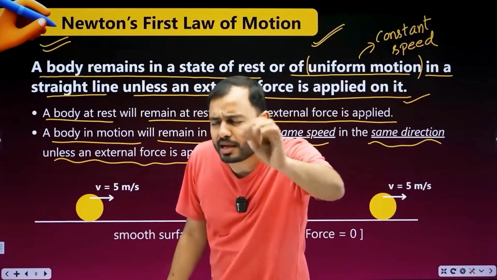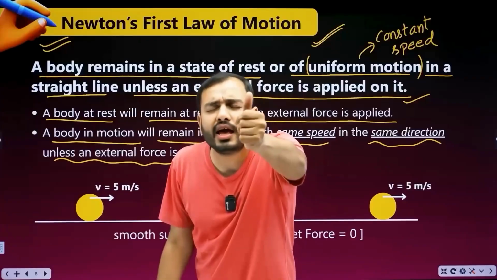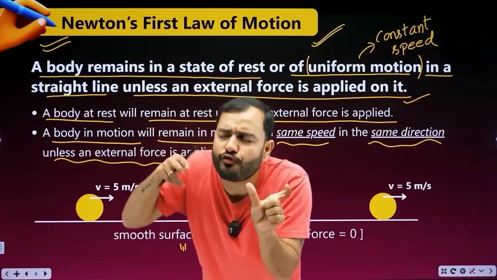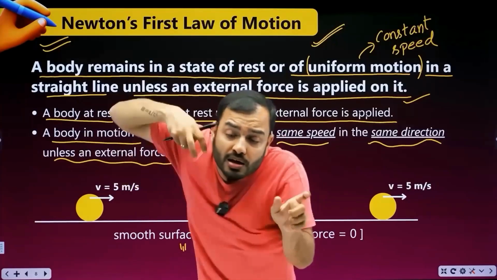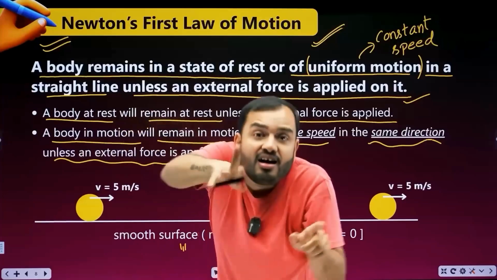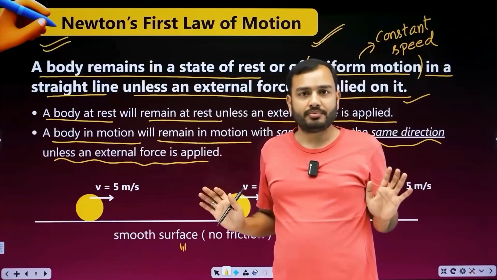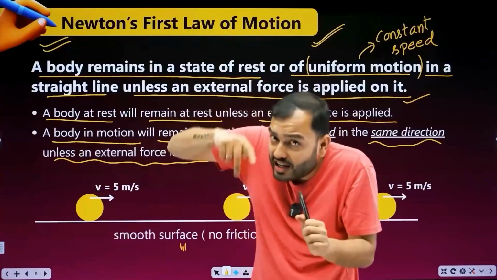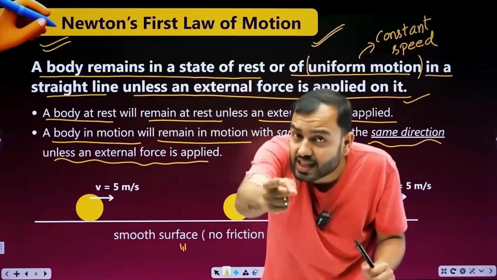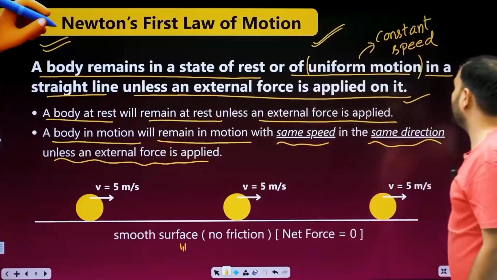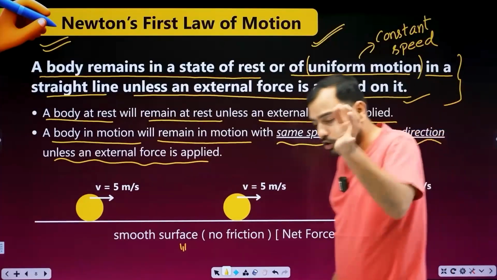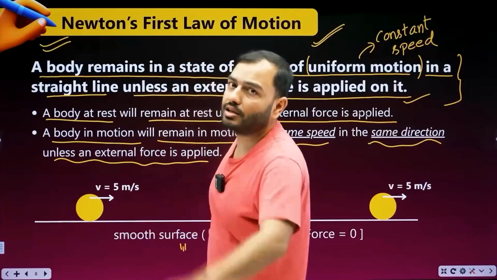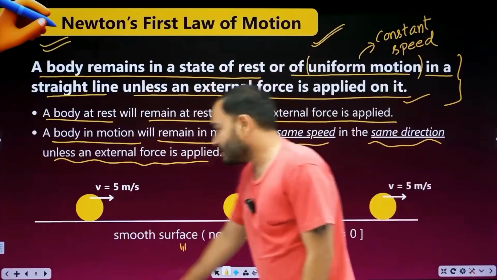Newton's first law, say it with me. An object remains in a state of rest or of uniform motion, uniform meaning same speed, along a straight line unless an external force is applied. What is at rest will remain at rest. Whatever is moving at a certain speed will keep moving at the same speed and in the same direction as long as no external force is applied. This is the first law. Now look at an example of this.